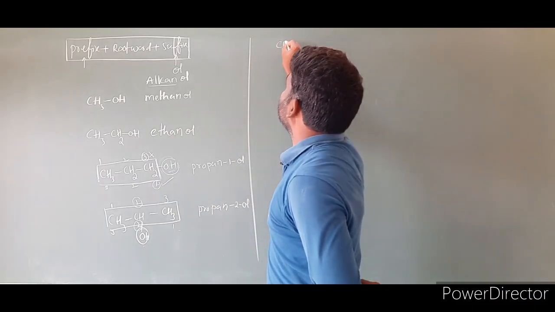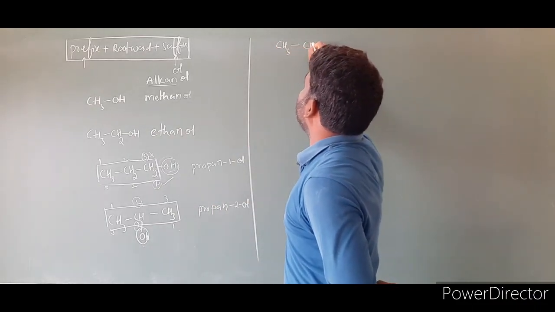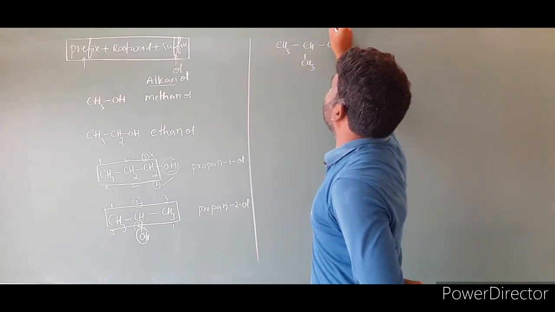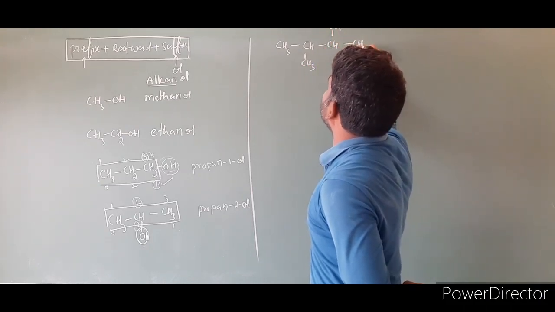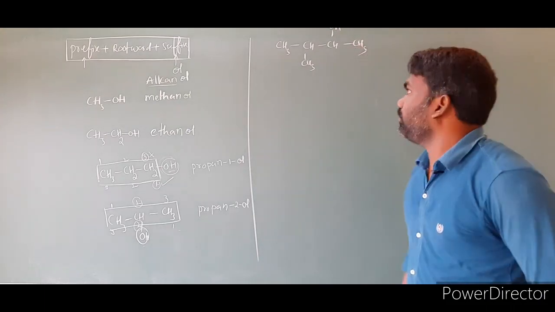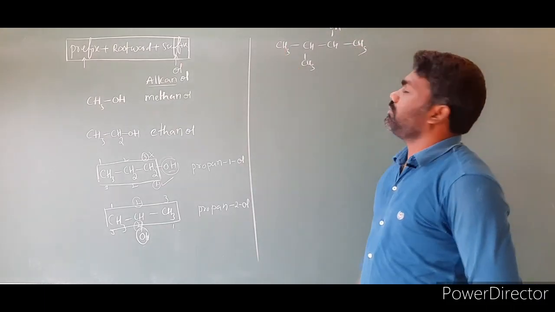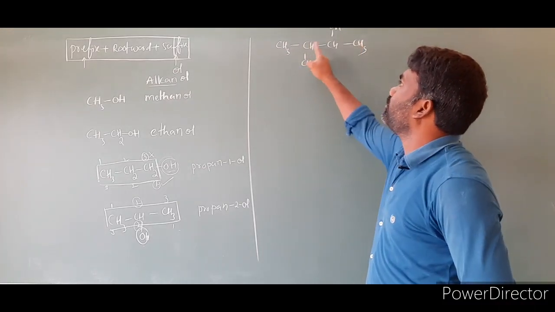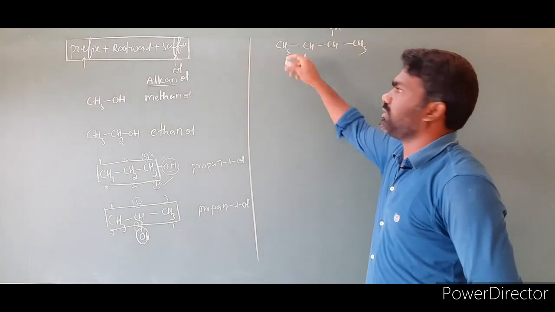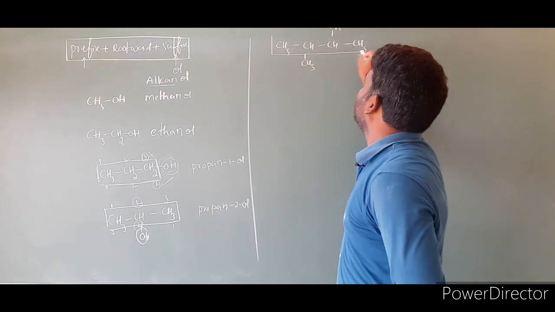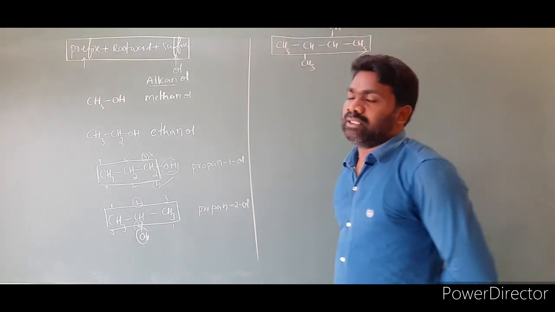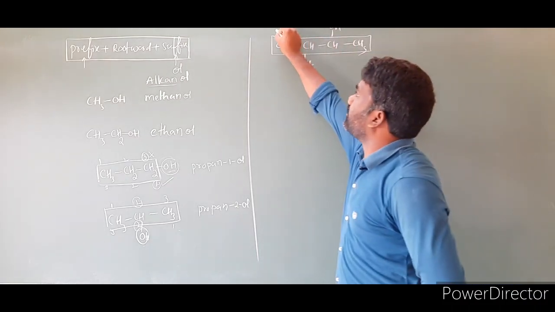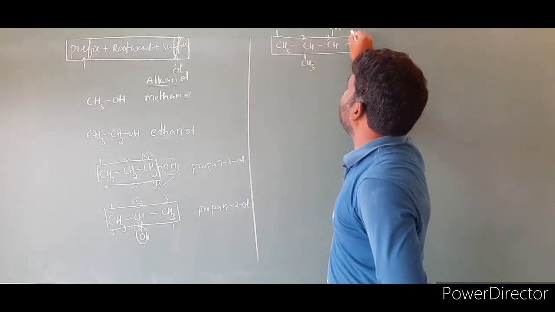Suppose I am taking CH3, CHOH, CH3. So this is the compound I took. So how to write the name of this compound? First we have to select the longest carbon chain: 1, 2, 3, 4, and 1, 2, 3, 4. Either direction is 4, but we can take the straight chain. Right, clear. Give numbering to this parent chain from the two ends. So from this end I am giving 1, 2, 3, 4.